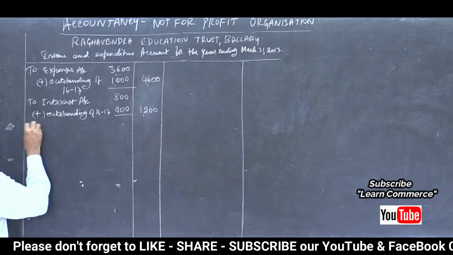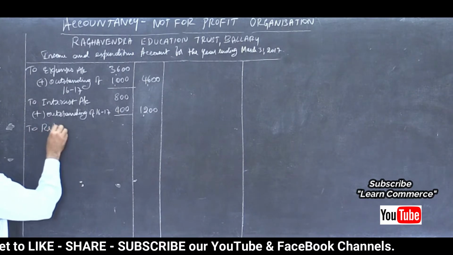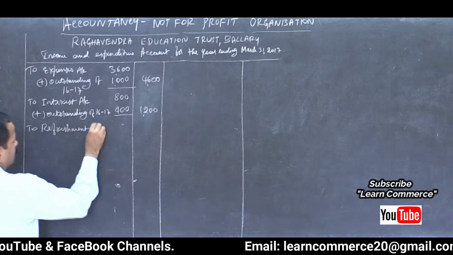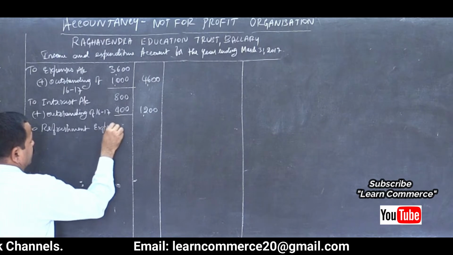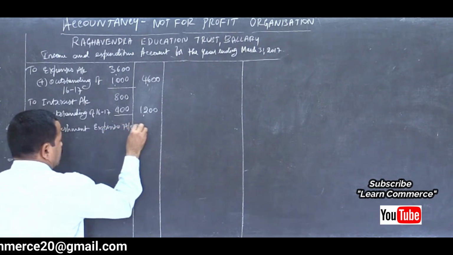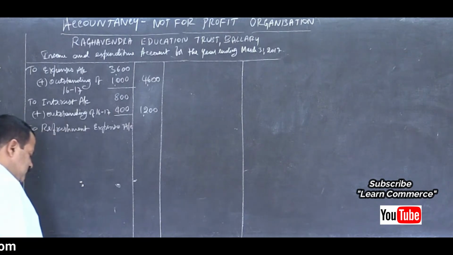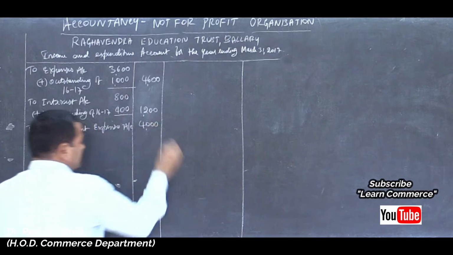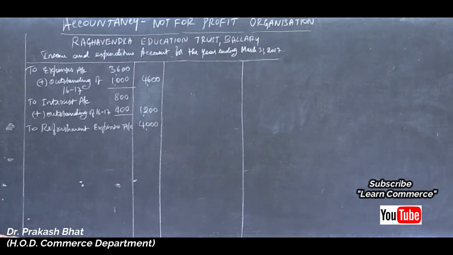Refreshment expenses, maybe provided to the guests, isn't it? Refreshment to guests maybe. So 4000, there is no change, there are no adjustments. So write it as it is.